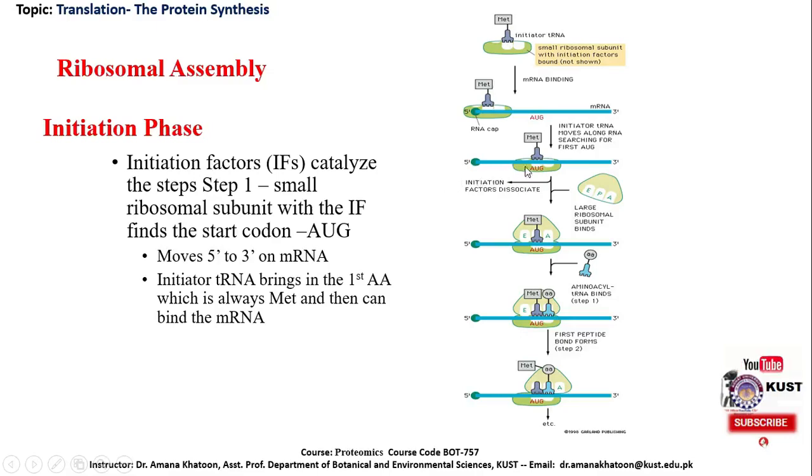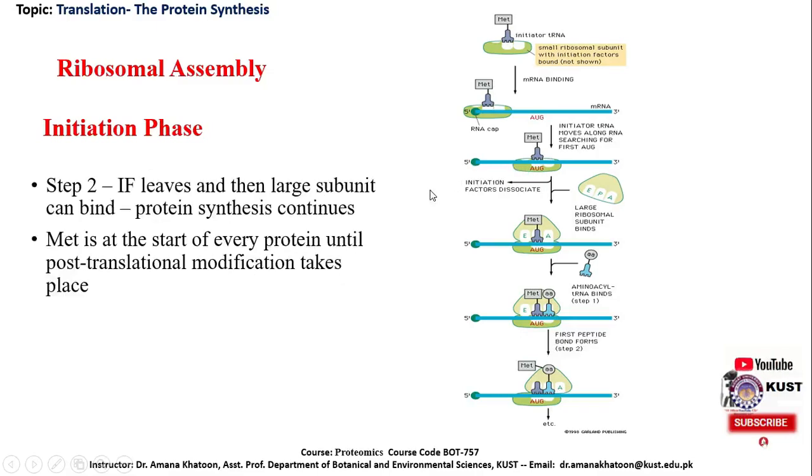After this initiation process, what will happen in the next phase? In step 2, the initiation factors leave and then the large subunit can bind. Protein synthesis continues, meaning that after the attachment of this initiation complex on the initiation codon AUG, the initiation factors dissociate.